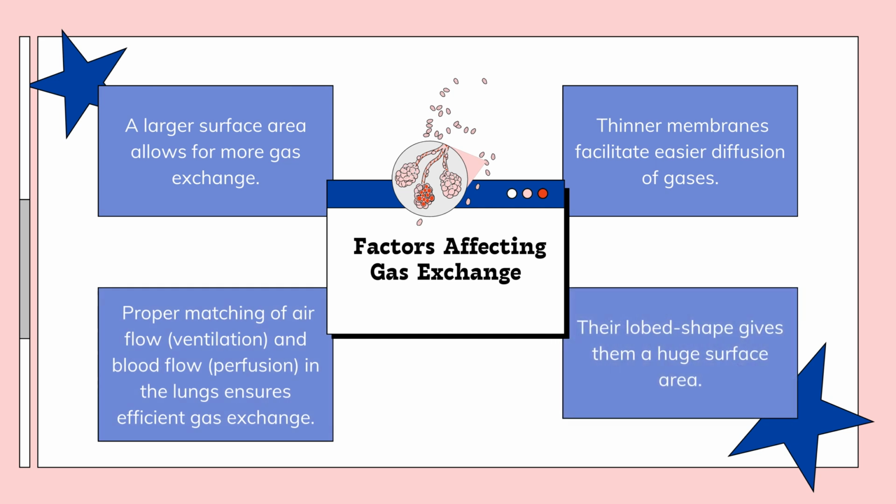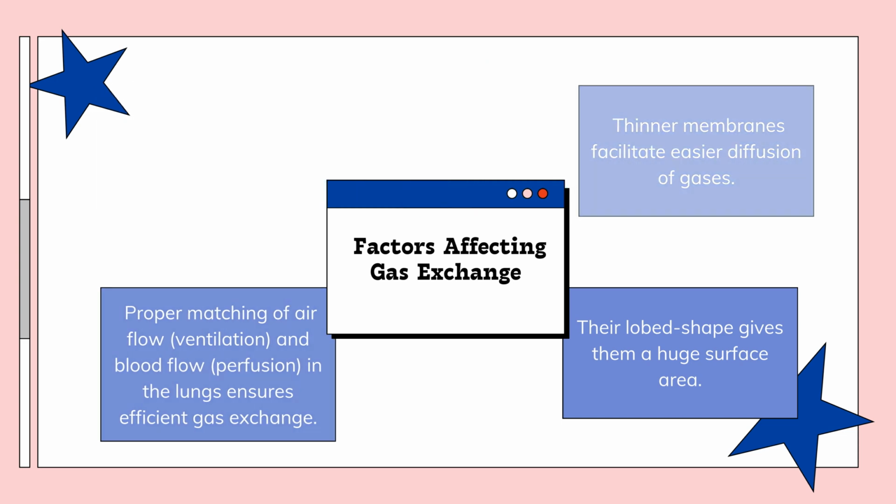Factors affecting gas exchange. Proper matching of airflow, ventilation, and blood flow, perfusion, in the lungs ensures efficient gas exchange. A larger surface area allows for more gas exchange. Their lobe shape gives them a huge surface area. Thinner membranes facilitate easier diffusion of gases.